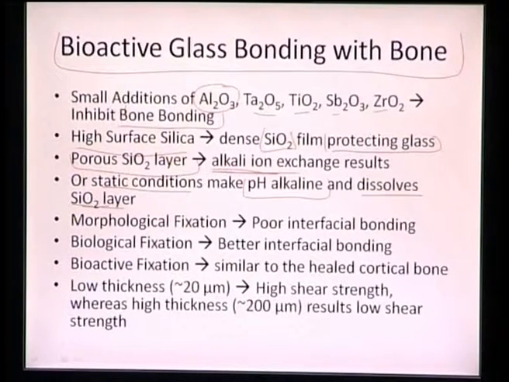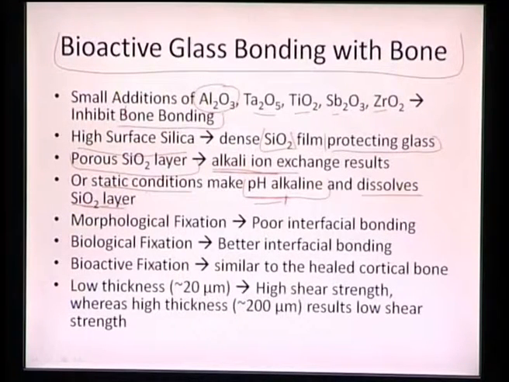Our silica layer is acidic in nature, so any alkaline condition will start dissolving it. It can happen the other way as well: if we make the pH more acidic, it will lead to less dissolution of silica oxide, SiO2. So that is one more problem with that. We need conditions which can make the pH more alkaline, and that will start dissolving this SiO2 layer.